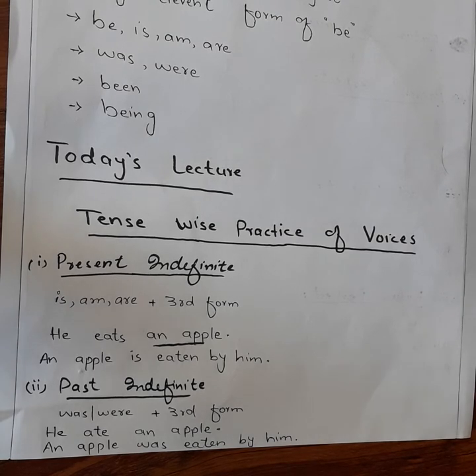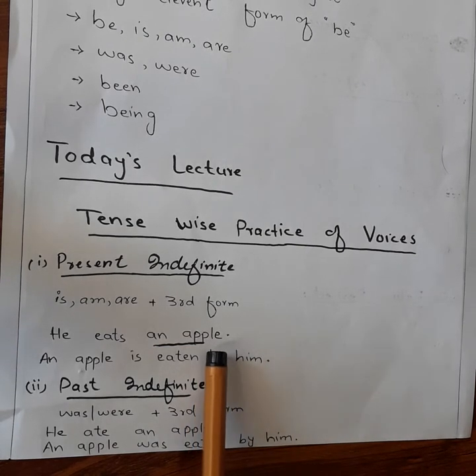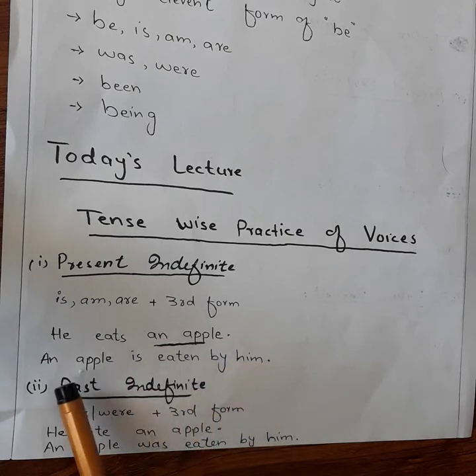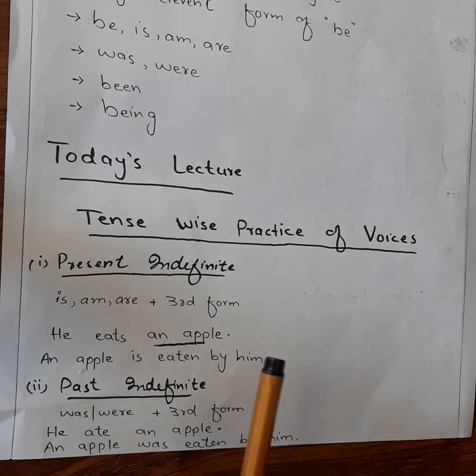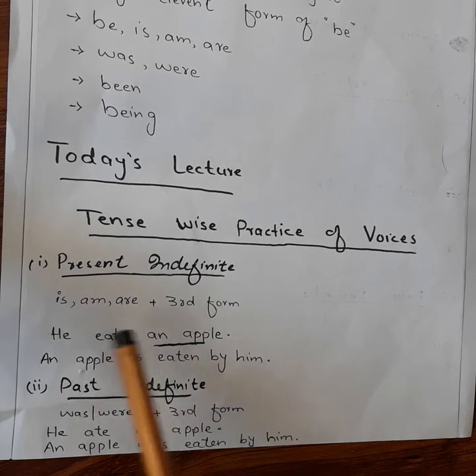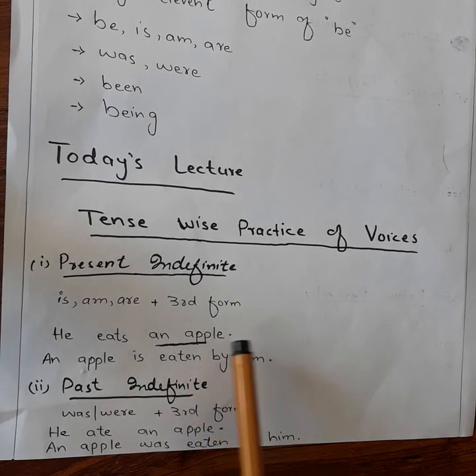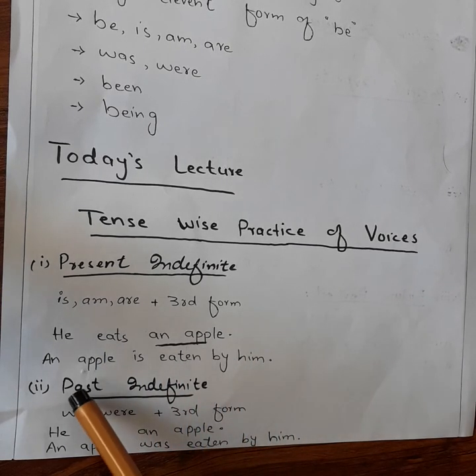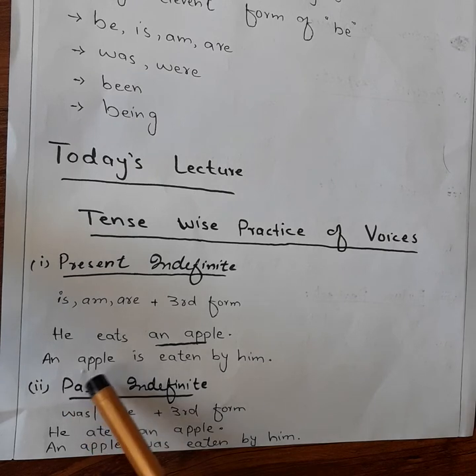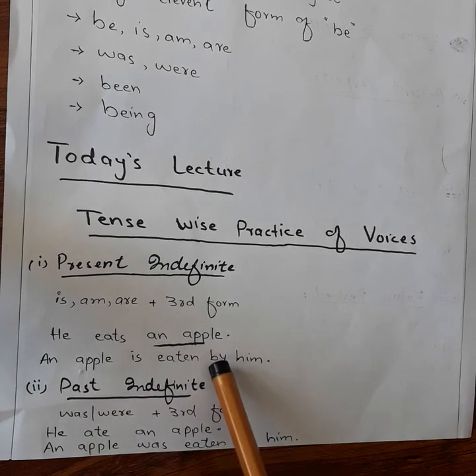Now what are the general rules? We make the object of the sentence the subject in passive voice. So here in active voice an apple is the object, so we will make it the subject in passive voice. This is the first rule. He eats an apple will be changed as an apple is eaten by him.